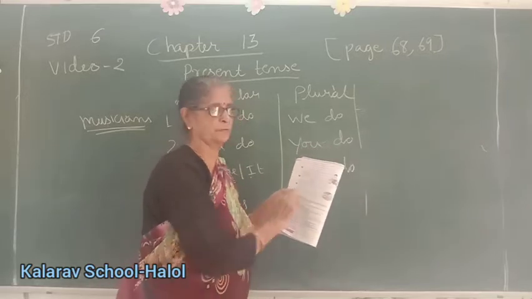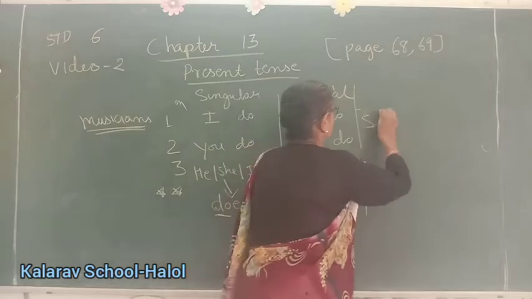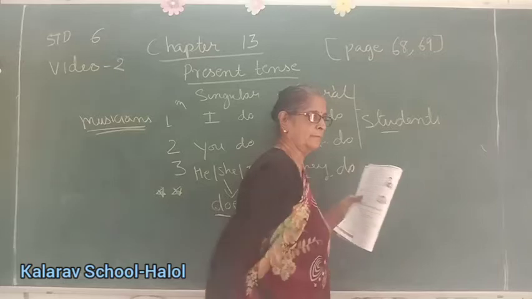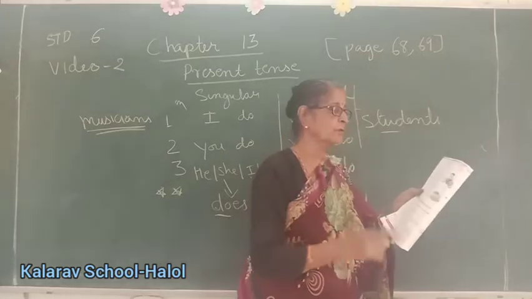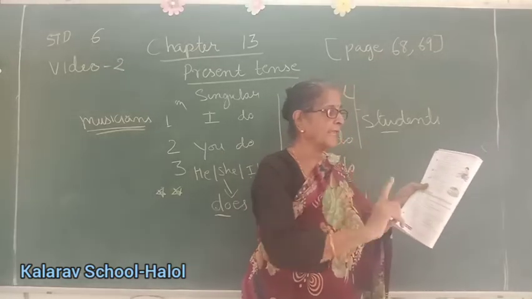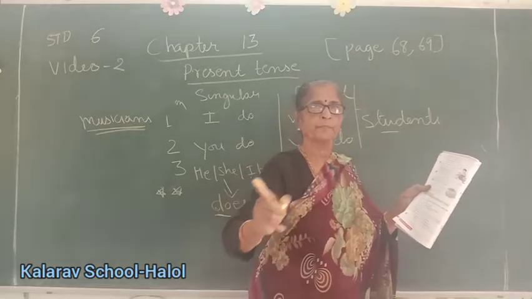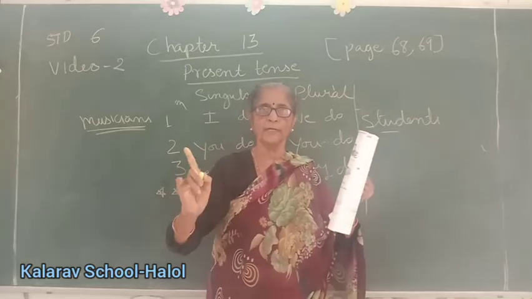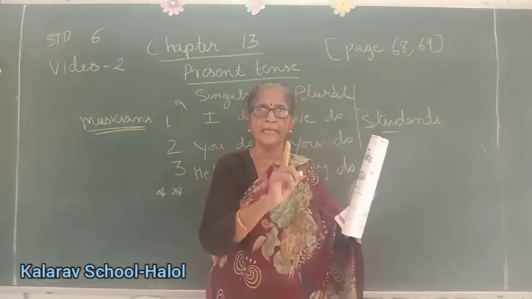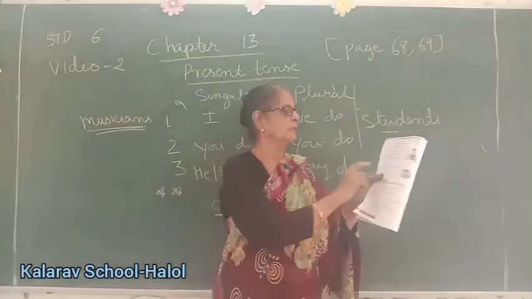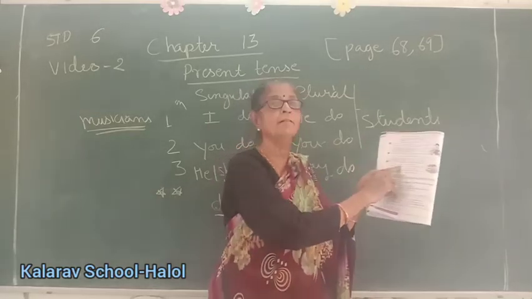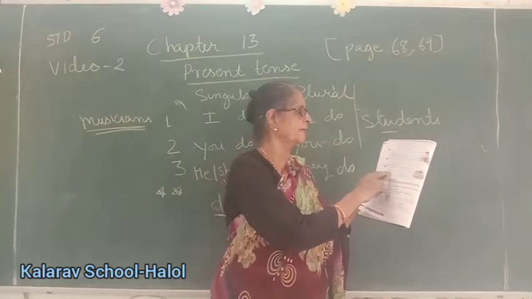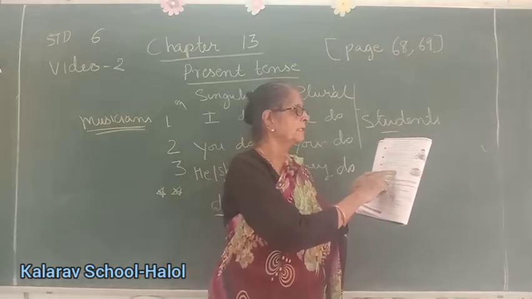Now fill in the blanks with the correct form of the verbs given in the brackets. The students. Now it is students, S-T-U-D-E-N-T-S. So it is plural. Students is plural. So what will we use? Students like reading fables. I like, you like. I like, we like. You like, you like. He, she, it likes and they like. So the students, they like reading fables.